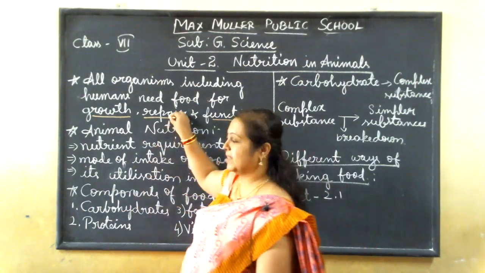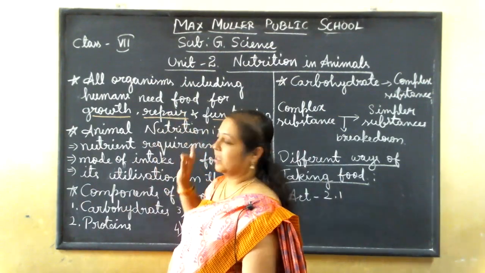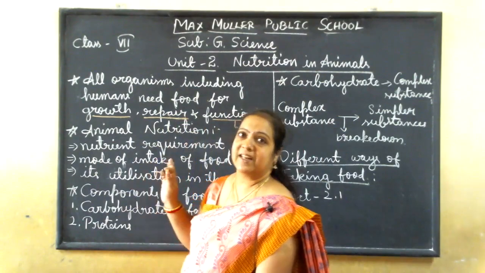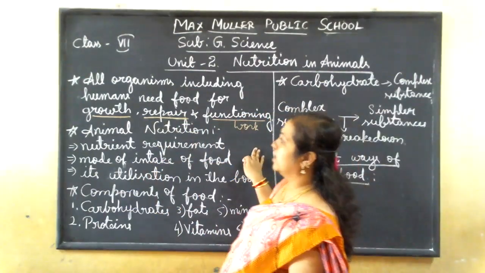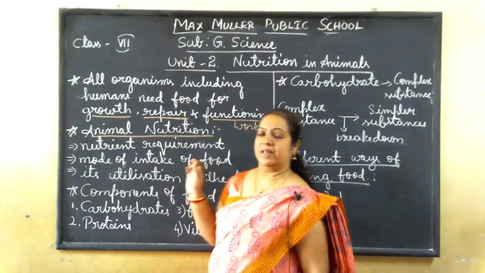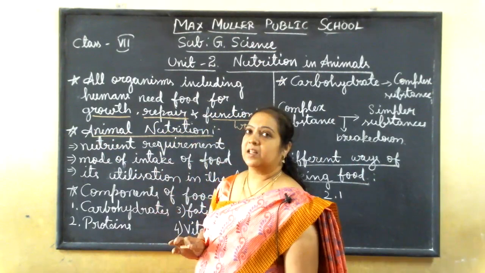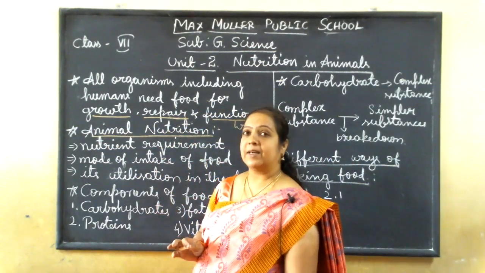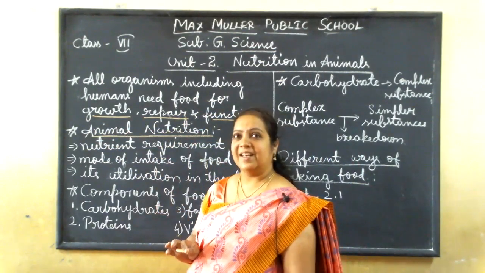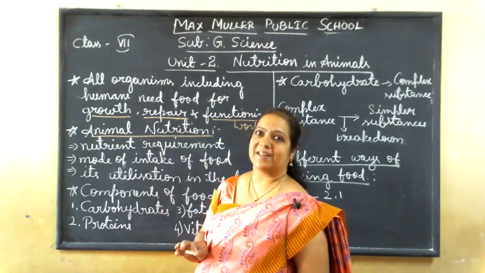Okay, all functioning depends upon the food only. So these are the basic things. This we discussed in the last class. So here also, for animals also, food is needed, I told. Next, coming to animal nutrition. Animals also want nutrients, like plants need carbon dioxide, water, sunlight. These are the raw materials.